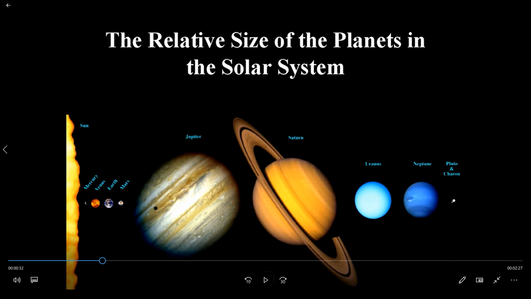The relative size of the planets. Once more, Pluto, the small one. Next you can see near to that is Neptune, Uranus, then Saturn. This is the ring. Next is Jupiter, Mars, Earth, our planet, Venus, and Mercury. And the huge one is what? You can just see this image. It's the Sun, okay?